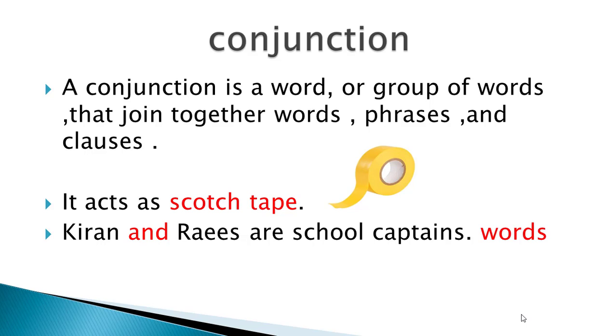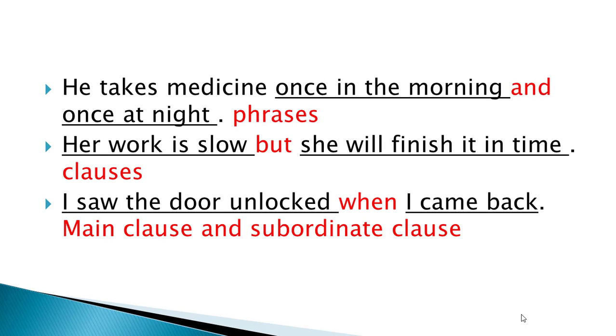Kiran and Rais are school captains. Here two words, Kiran and Rais, are joined by the conjunction and. And in the next example, he takes medicine once in the morning and once at night.